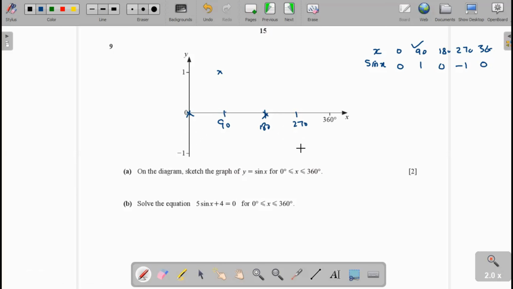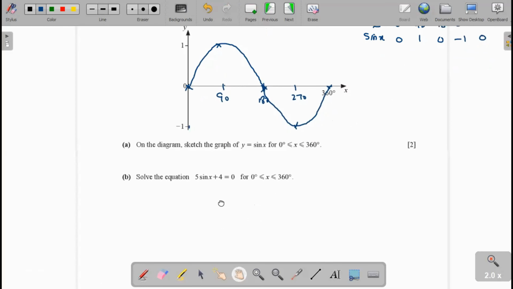And 270 to minus 1, this is the point, minus 1. And 360 is 0. Now the graph of this function, this is the sin x graph.